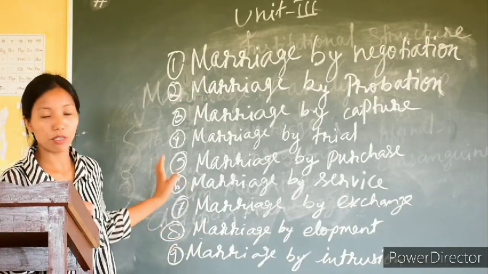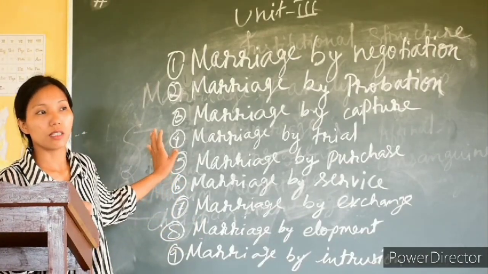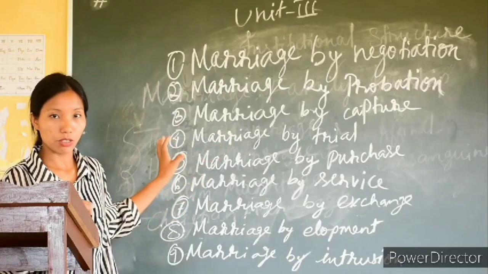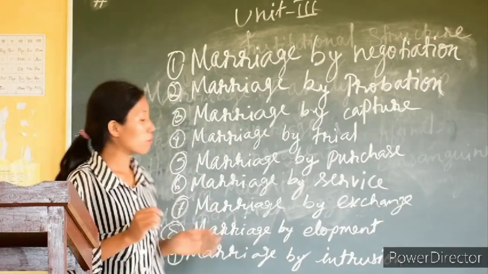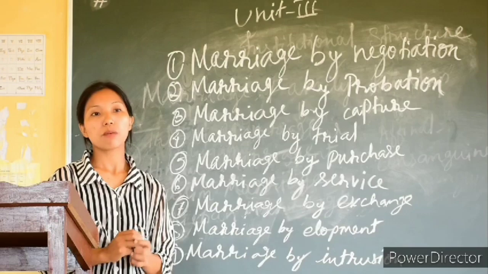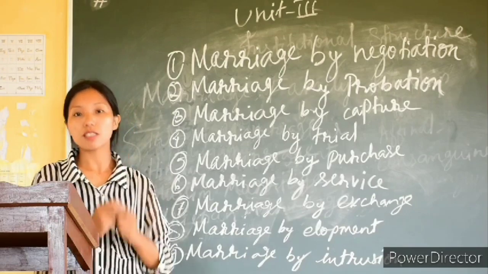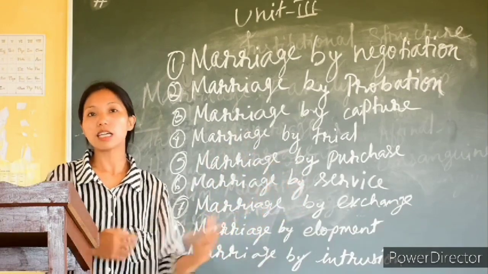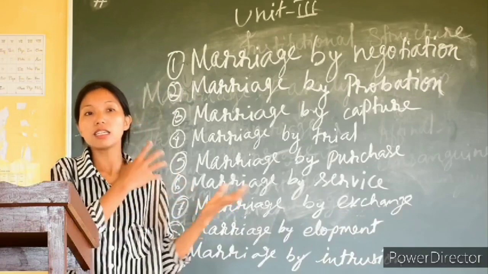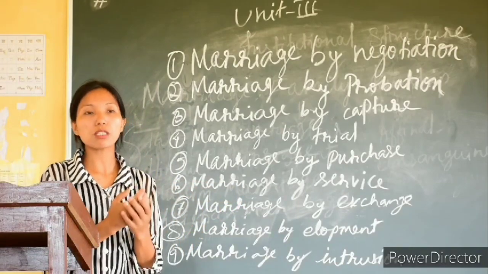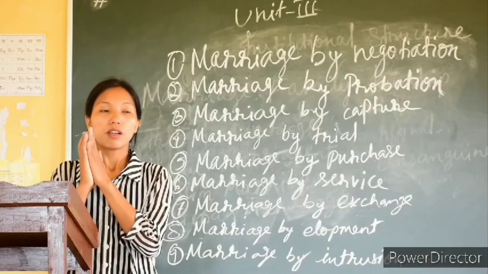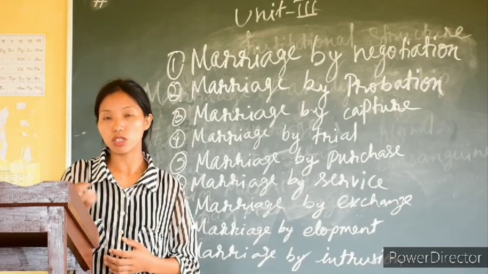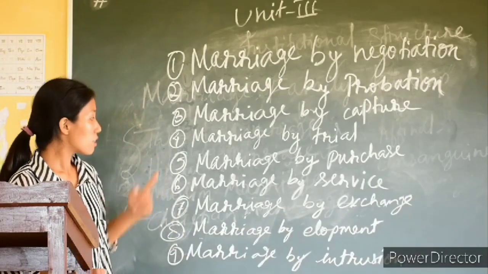And then the next we have marriage by purchase. Marriage by purchase simply means that the groom will purchase his bride by paying some amount to the family of the bride. And when we talk about marriage by service, it means a man has to render his service to the bride's family. If he wants to marry a particular woman, then he has to go and stay in their house and render his service. And if the family of the bride are impressed by his work, then they will give their daughter to that man. That is marriage by service.